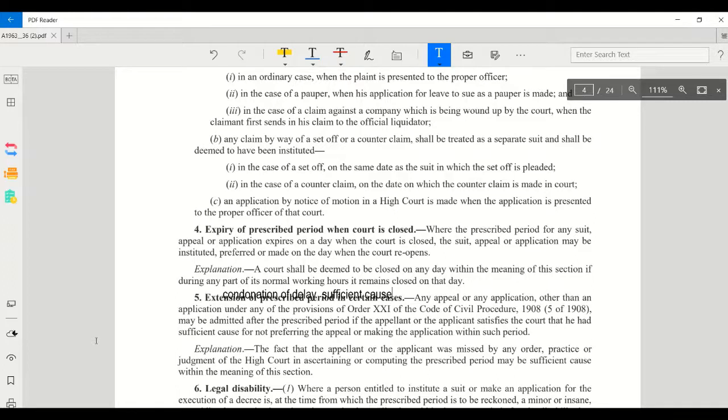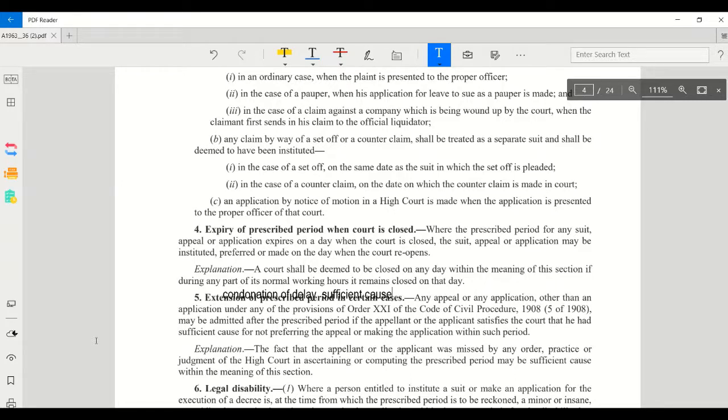say about legal disability. Legal disability means you are a minor, an idiot, or of unsound mind; then you are suffering from legal disability. In that case, you can institute a suit even after the expiry of the limitation period. The court will extend the time. Then if you are suffering from both legal disabilities, for example, you are a minor and at the time of reaching the age of 18, you are suffering from another illness, like you become an unsound person, in that case, after both your disabilities end, you can institute a suit.